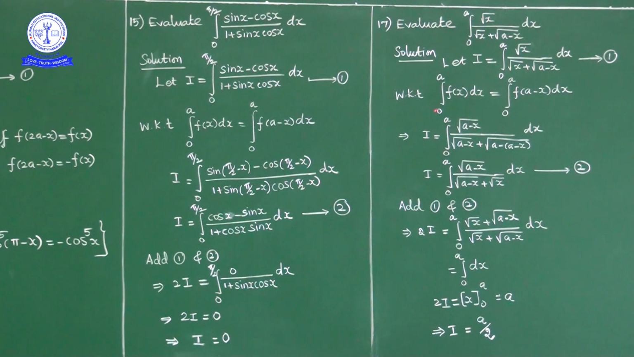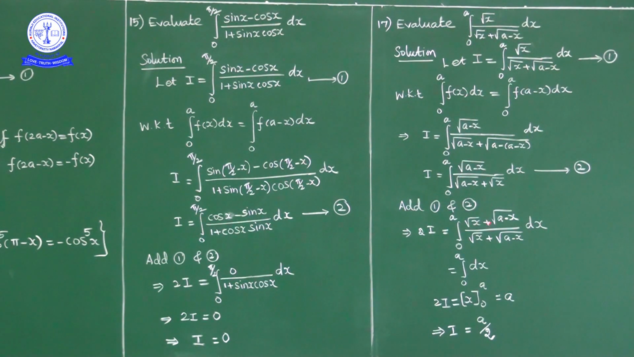We have the property that integral 0 to a f of x dx equal to integral 0 to a f of a minus x dx, means replace x by upper limit minus x. Upper limit is a, so replace x by a minus x. So I is equal to integral 0 to a of square root of a minus x upon square root of a minus x plus square root of x dx. Now here a minus a cancel. Adding 1 and 2, left hand side 2I, right hand side.